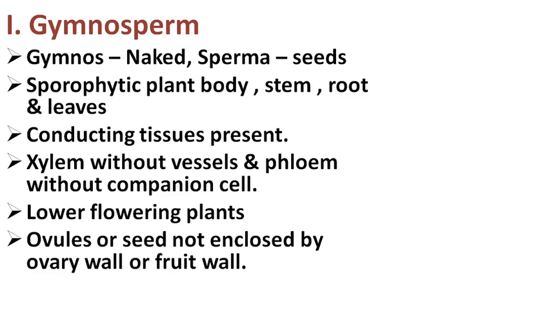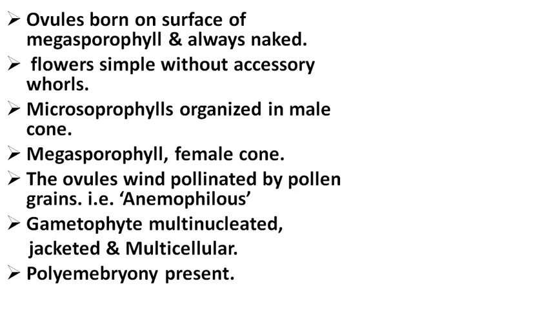The pollen sacs or microsporangia develop on the microsporophylls, and the microsporophylls in a group are called the male cone. The ovules are naked and develop on megasporophylls, and these megasporophylls may be grouped to form the female cone. The ovules are borne on the surface of the megasporophyll and are always naked. Flowers are simple, without accessory whorls like calyx, corolla, androecium, gynoecium.